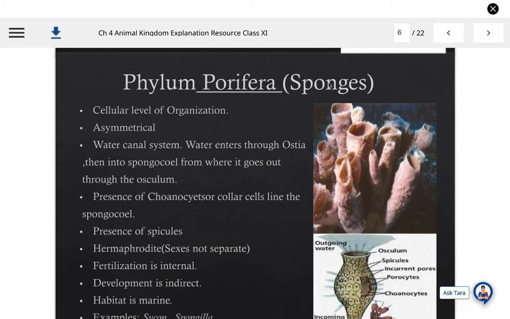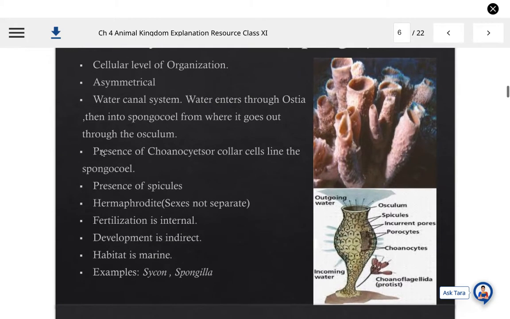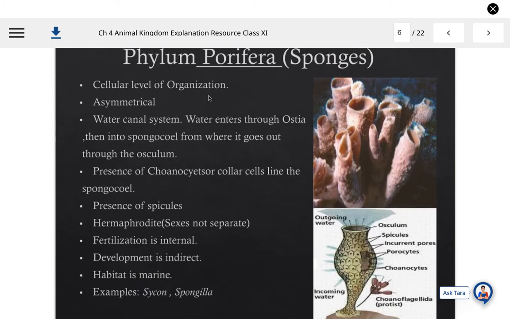In phylum Porifera, that was the first phylum of the animal kingdom, sponges are belonging to this. Now, in each phylum, we will quickly revise the overall general characteristic features. Cellular level of organization can be seen in phylum Porifera. They are asymmetrical on the basis of symmetry. The special system that is present in them is the water canal system,